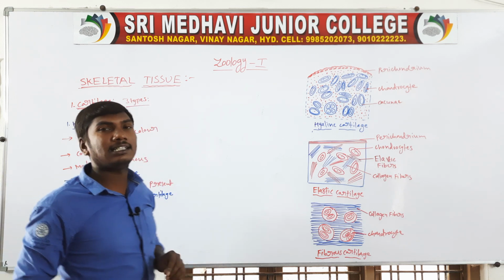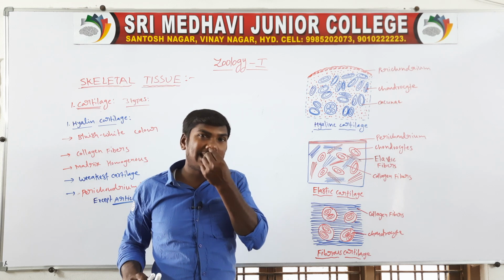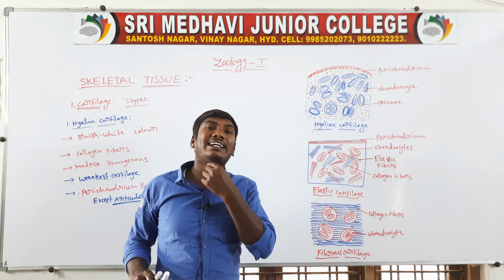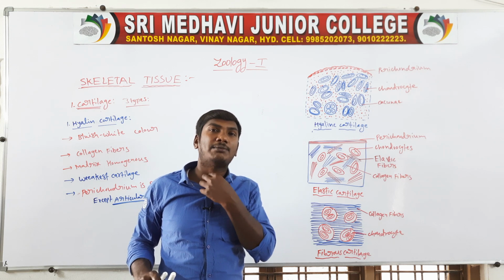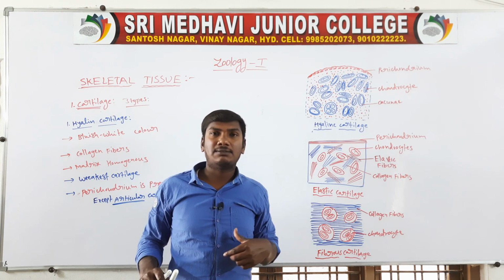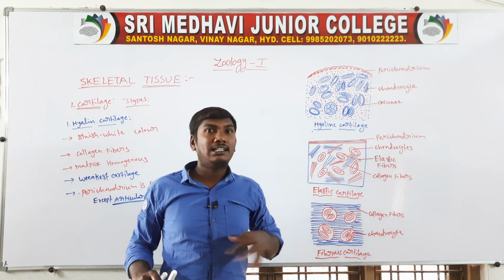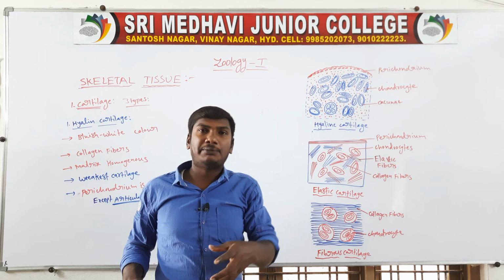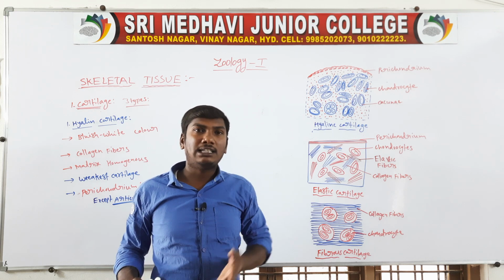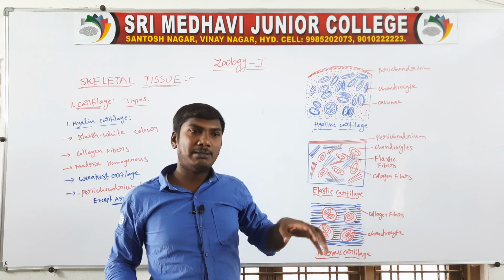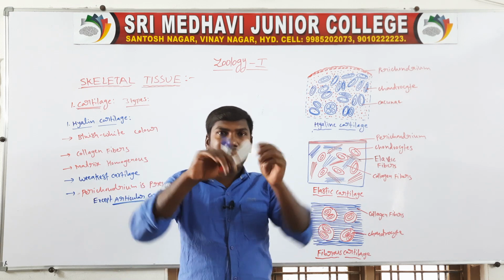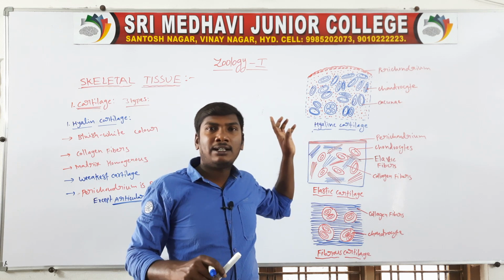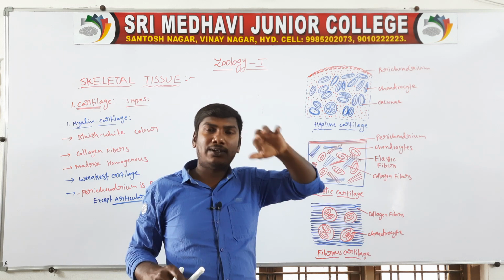They are present in the nasal septum, and in the tracheal and bronchial rings, which are C-shaped rings formed by hyaline cartilage. They are also present in the embryonic stage of all vertebrates, like babies. In the embryonic baby, the bones are flexible because they are cartilage bones from the embryonic stage.